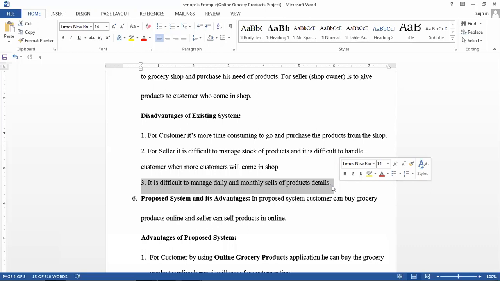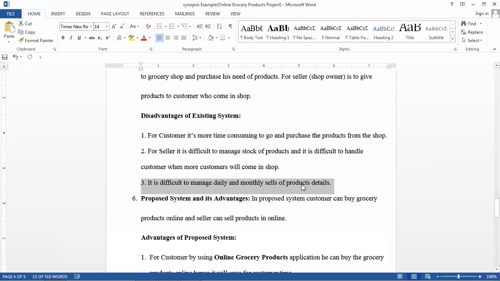Okay, and per product also you'll get the data. Suppose we have the red label tea powder. How much red label tea powder will be sold daily or monthly? Whenever we click that particular product, we'll get the total number of sales, who purchased, the amount, and the customer name also will come. Based on customer names and email IDs, you can mail them again when new products are coming for tea powder, so you can market for your shop. So this is very helpful.